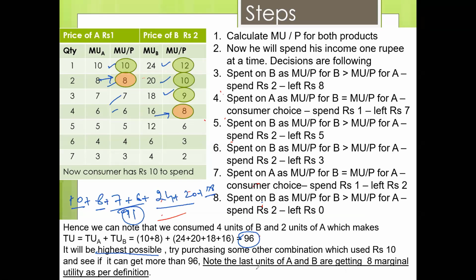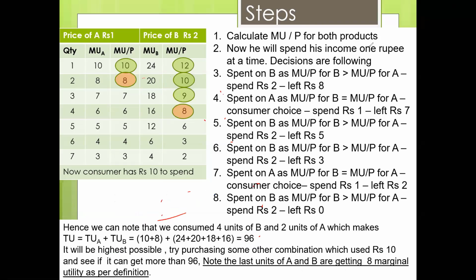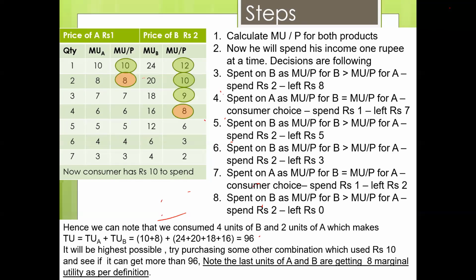Note that the last units of A and B are getting 8 units of marginal utility as per definition. So this is law of equi-marginal utility. So this theory says that if you are spending on more than one product, and if you use the method that we discussed here, you will end up with the highest possible happiness that you may get from the limited income that you have. So given the income, and if you follow this idea, you have the highest answer. So this was the law of equi-marginal utility. Hopefully you have understood this idea.